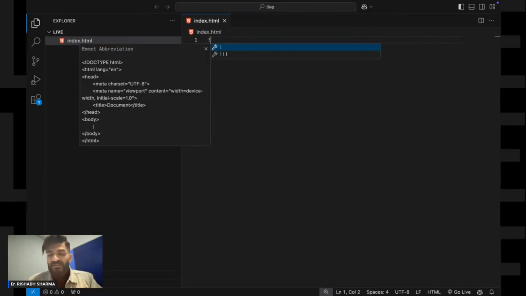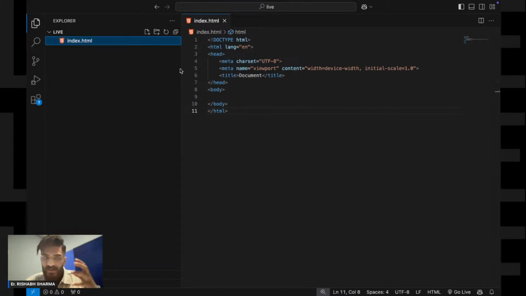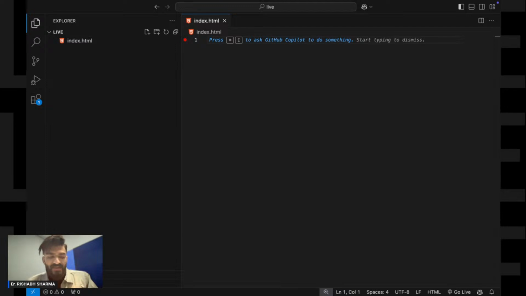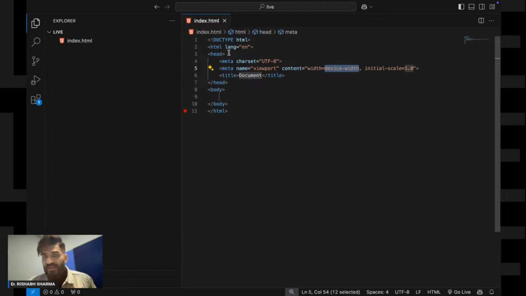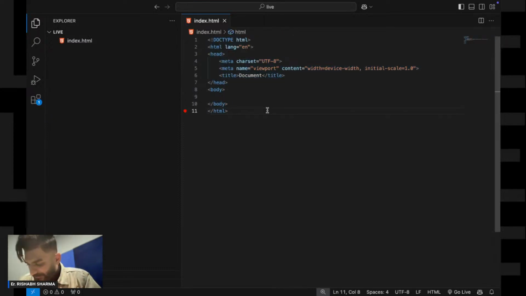Now we have certain things when it comes to HTML. This is known as boilerplate. To get this boilerplate, press shift and then 1. This exclamation mark will appear, then hit enter, and you will come to this boilerplate. Now what is this boilerplate?